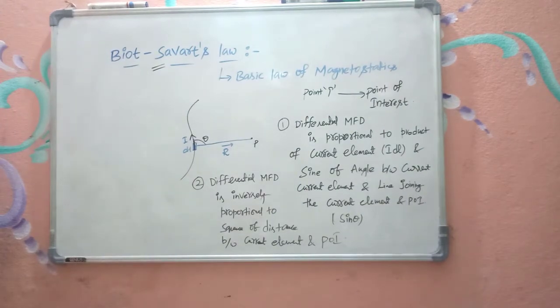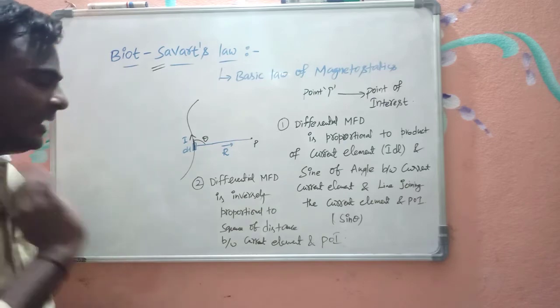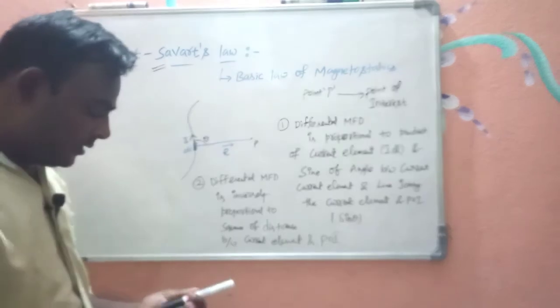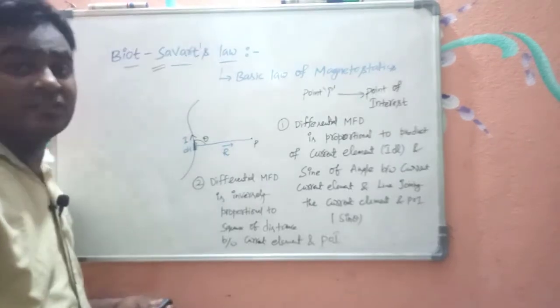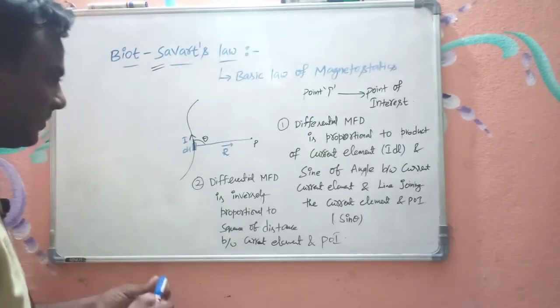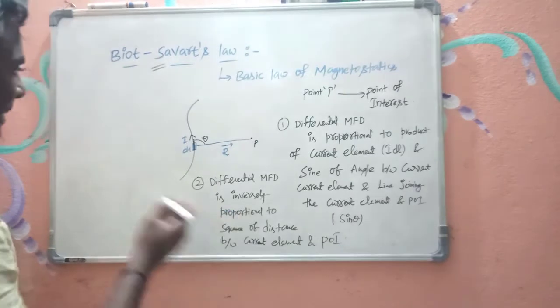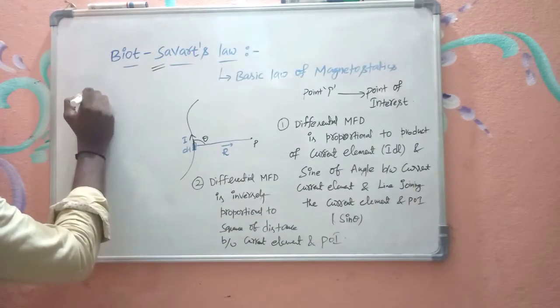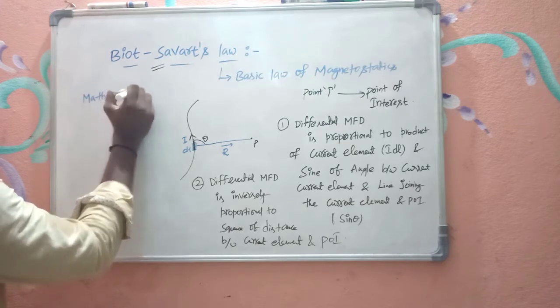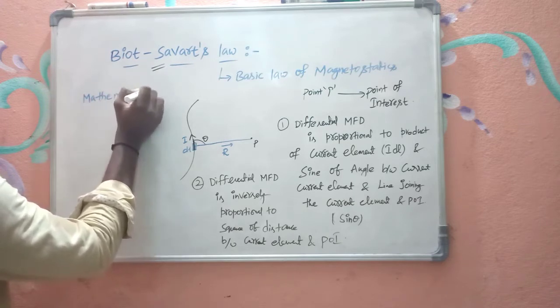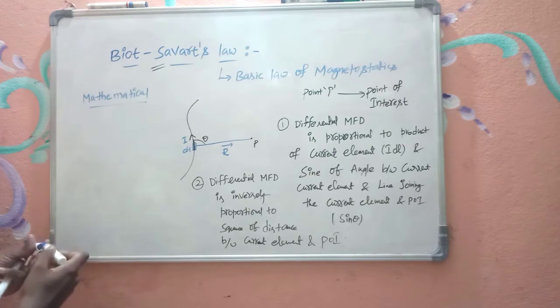Please have a look on this. Please have a glance at the two statements. The first statement is related to a direct relation and the second statement is related to an inverse relation, right? Now from this, how can I write the mathematical relation of Biot Savart's law? Now I am writing the mathematical relation of Biot Savart's law.